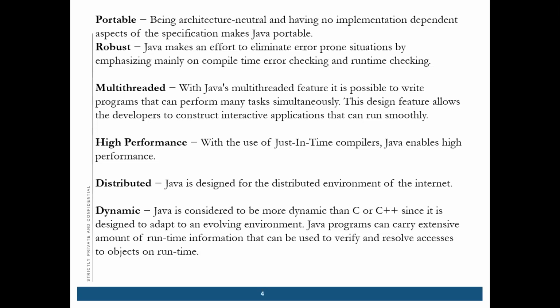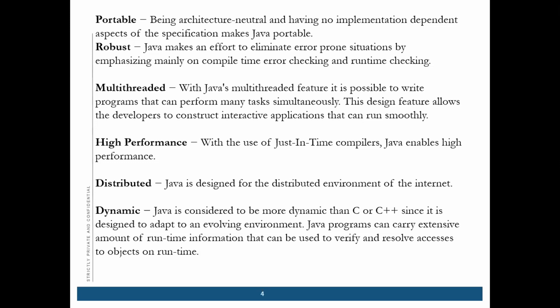With Java's multi-threading feature, it is possible to write programs that can perform many tasks simultaneously. You can write your program in different modules, and then you can run them simultaneously. So that is one more feature of Java, that is multi-threading.